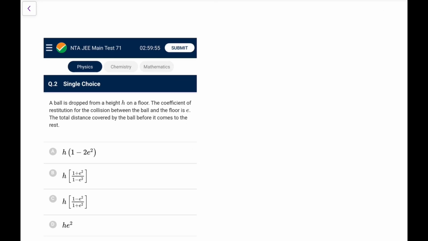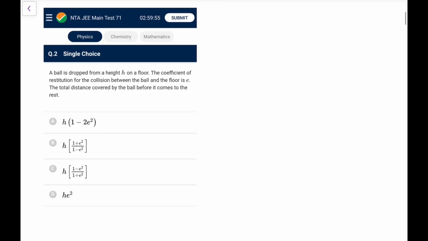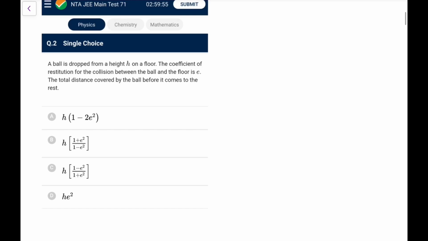Next one. A ball is dropped from a height h on a floor. The coefficient of restitution is e. Find the total distance covered by the ball before it comes to rest. So it's a common question. Let's see. It starts from height h. Just before hitting the floor, the velocity would be v naught, equal to root 2gh, and because of the coefficient of restitution, the velocity after bouncing would be e times v naught, and now it will go to some other height, let's say h1.